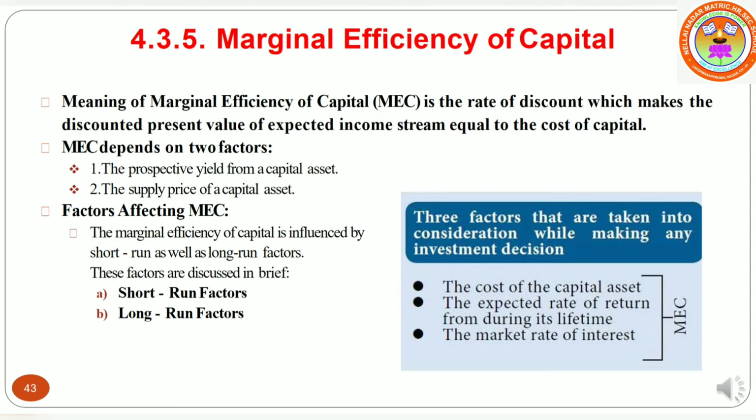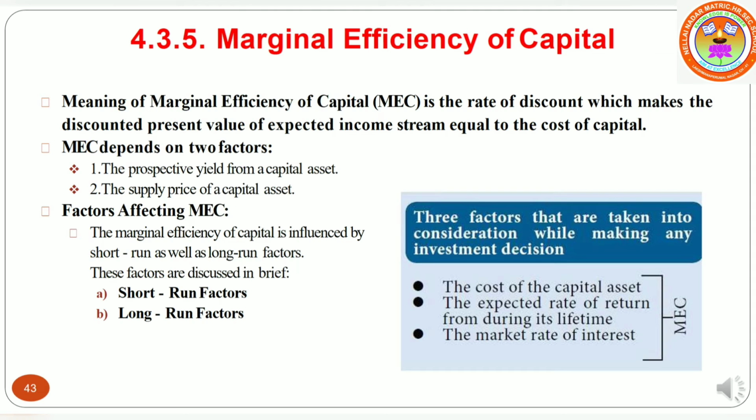It depends on two factors. What are the factors? The prospective yield from capital and the supply price of capital asset. Factors affecting MEC. What are the factors that are affecting MEC? The cost of capital asset, the expected rate of return during its lifetime, and the market rate of interest.